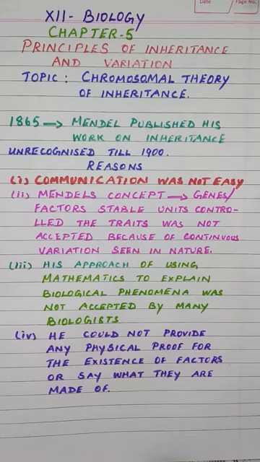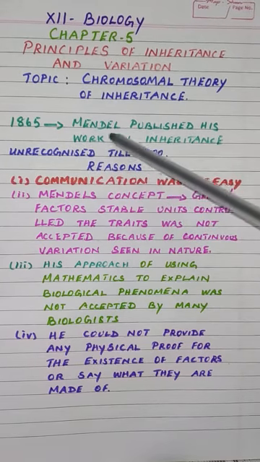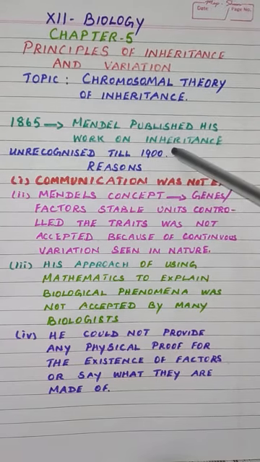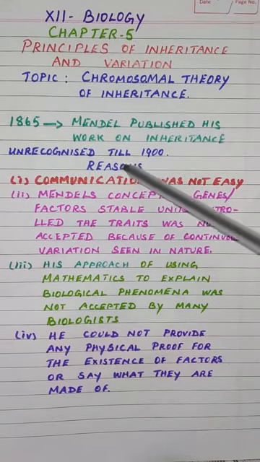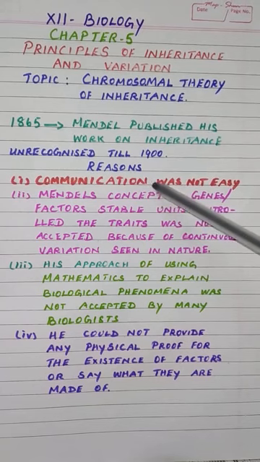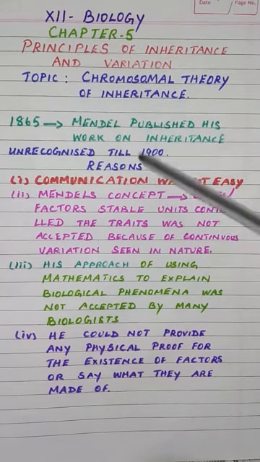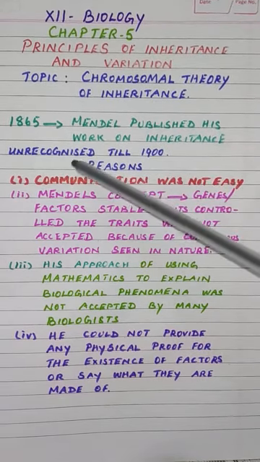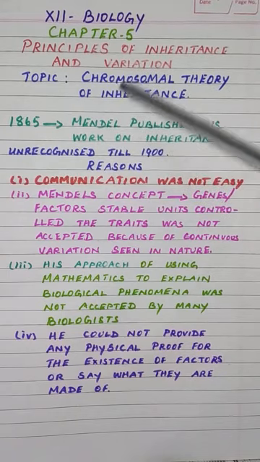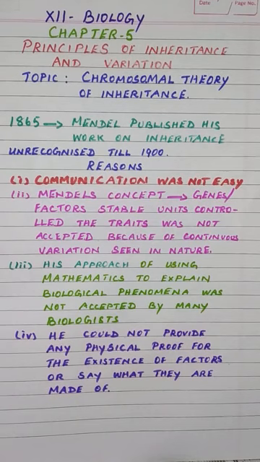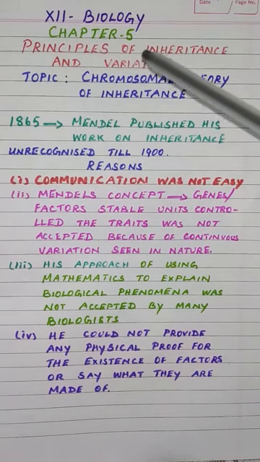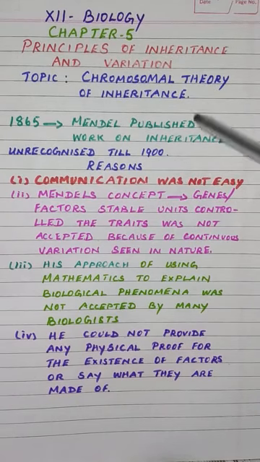In the year 1865, Mendel published his work on inheritance, but it remained unrecognized till 1900. The reason for the non-recognition of his work was that communication was not easy in those days, so his work could not be widely publicized.